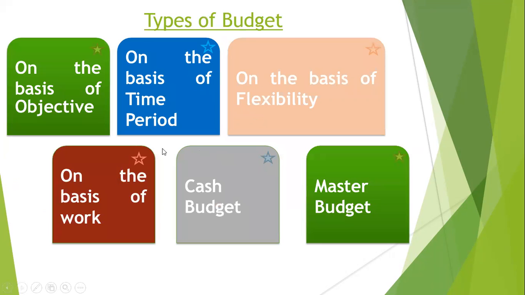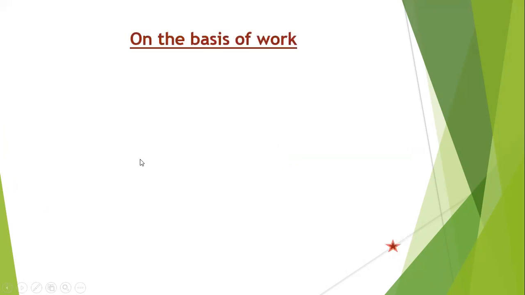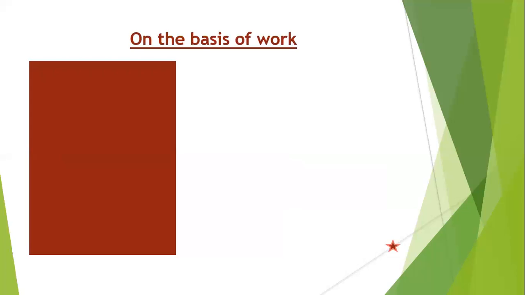Now our fourth type of budget is on the basis of work or activity. On the basis of work or activity, there are many types of budget. So let's see one by one. Mainly there are three types. Basically it is divided into two portions. First is sales budget. If we want to make the sales budget, we have to follow the procedure.